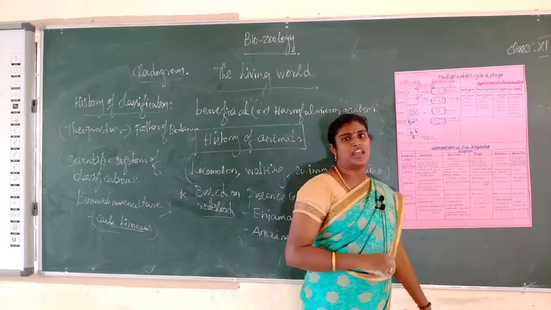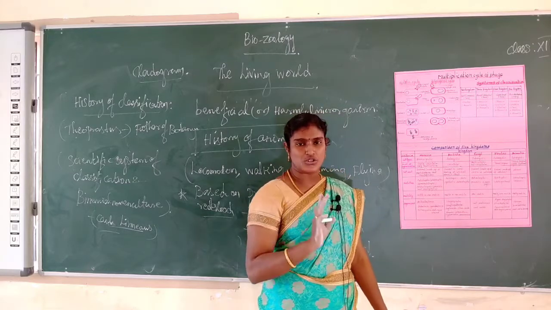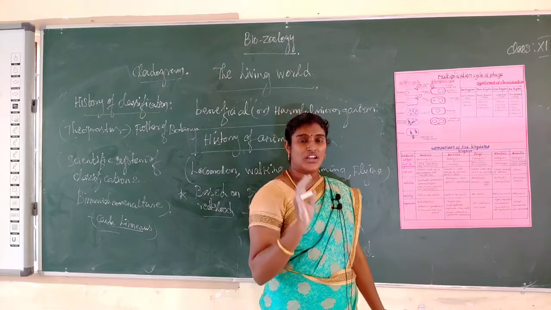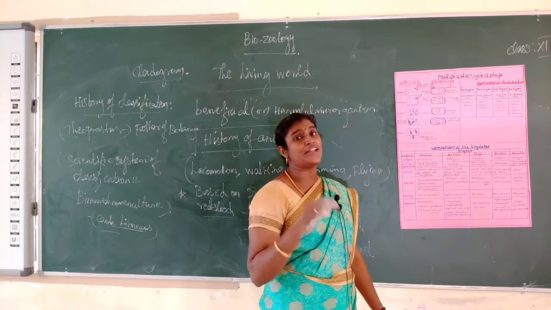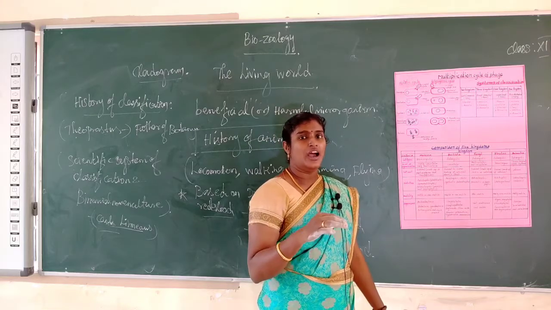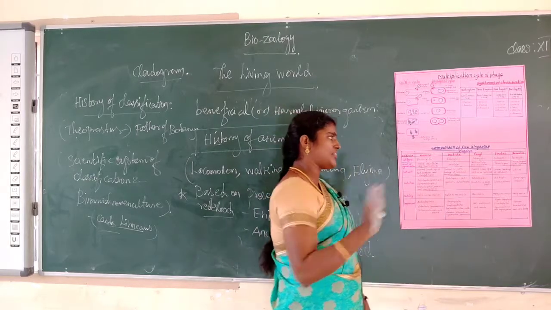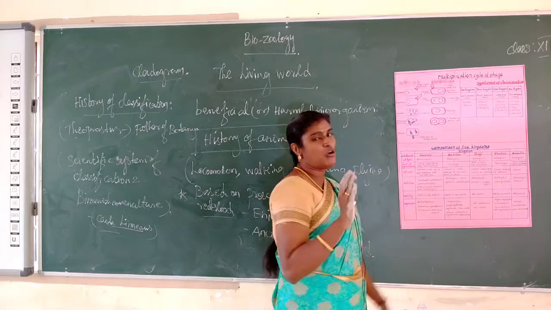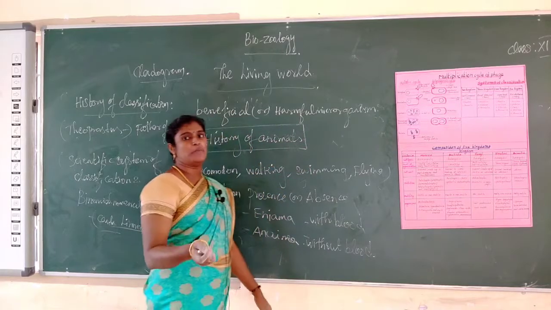Next, the last one, Animalia. All animals are eukaryotes. Eukaryotes means eu means true, karyo means nucleus. Eukaryotic cell does contain a well-defined nucleus, nuclear membrane, and membrane-bound organelles, mitochondria, Golgi body, and nucleus. So it is called a complete cell. Okay, the cell wall is absent. The nutrition is holozoic. Next one, motility: they move from one place to another place. Next, organisms: sponges, invertebrates and vertebrates.